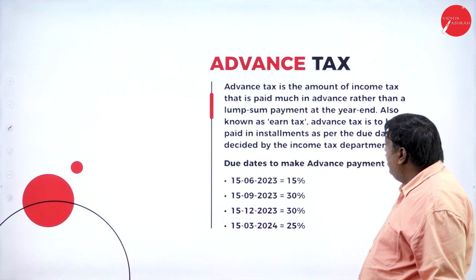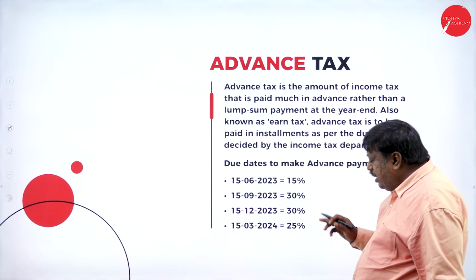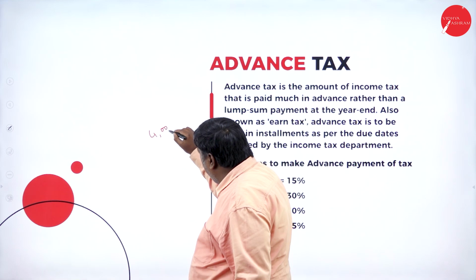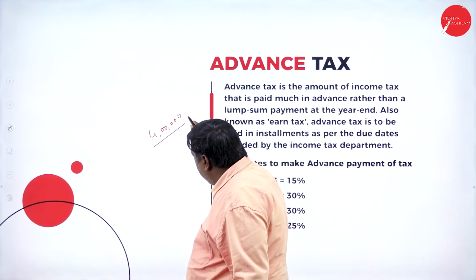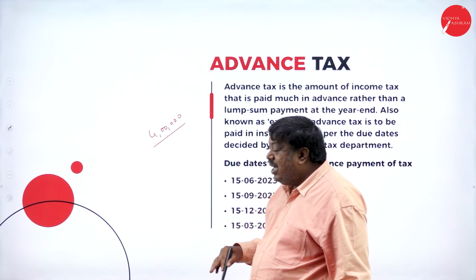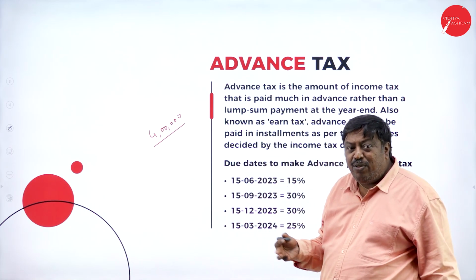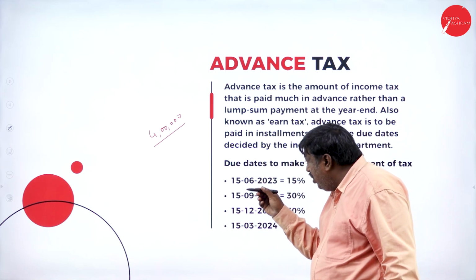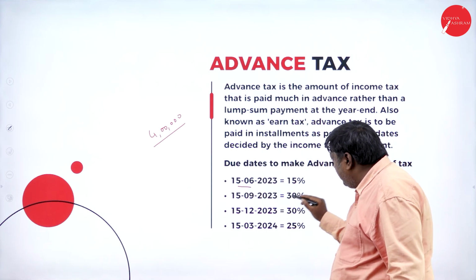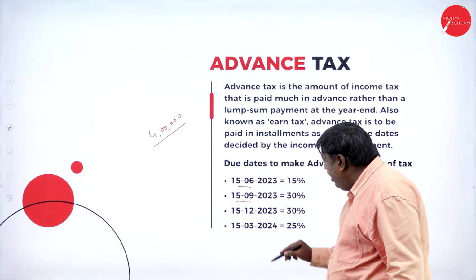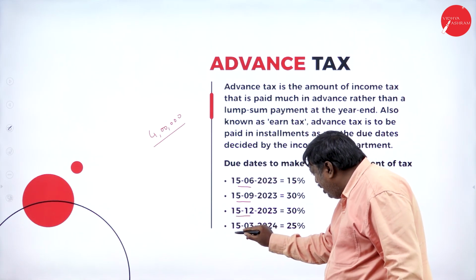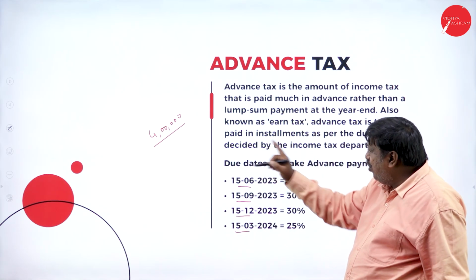Advance tax. Advance tax is nothing but, assume that on my total income I have to pay 4 lakhs tax. This is the assumption I have made here. This 4 lakhs can be paid in one shot. Or else I can pay in 4 different slabs: on 15th June, 15%; on 15th September, 30%; on 15th December, 30%; on 15th March, 25% of 4 lakh.